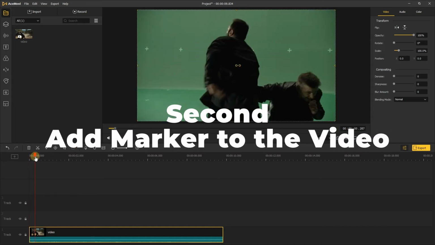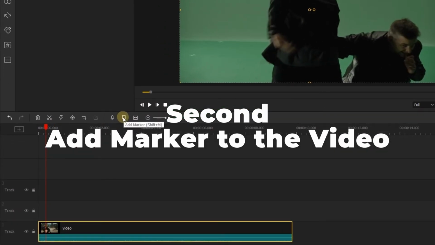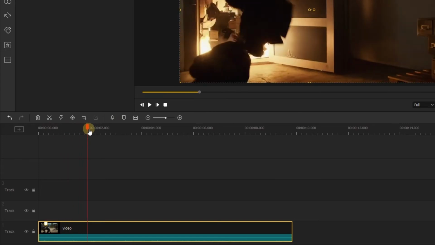Second, preview the video, and add the marker to the position you want to add sound effect. It can save your time while adding the sound effect.